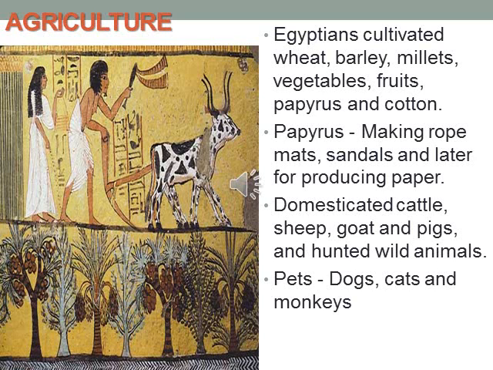They also domesticated animals like cattle, sheep, goats and pigs, while they hunted wild animals.